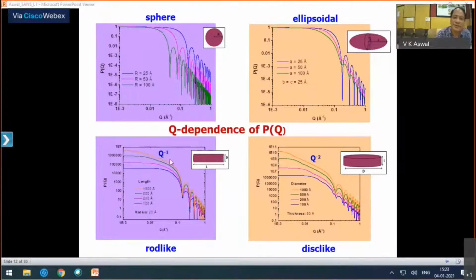And when you have disk-like particles, then in the intermediate Q range, it will go as Q to the power -2. So these kinds of special features related to specific geometries of the particles, you can differentiate by looking at the scattering pattern.